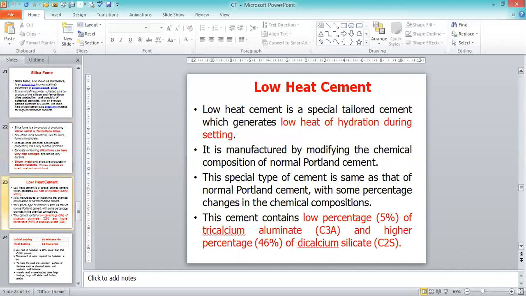Then the low heat cement. The term itself gives you the meaning of low heat of hydration. Low heat cement is a specially tailored cement which generates low heat of hydration during setting. It is manufactured by modifying the chemical composition of normal Portland cement, modifying the Bogue compounds, that is C3S, C2S, C3A, and C4AF. This cement contains a low percentage, 5%, of tricalcium aluminate, C3A, and a higher percentage, 46%, of dicalcium silicate, C2S. So we can control the heat of hydration or the heat generation. That is why we call it low heat cement.